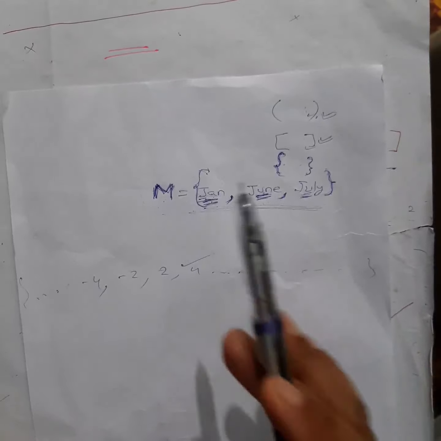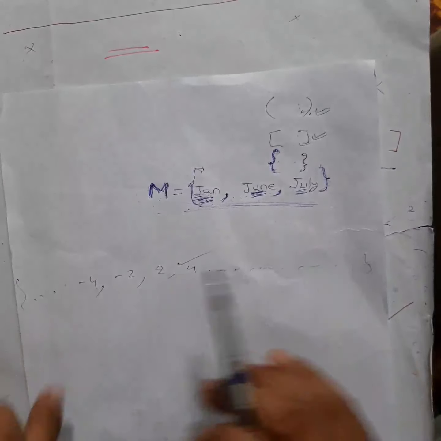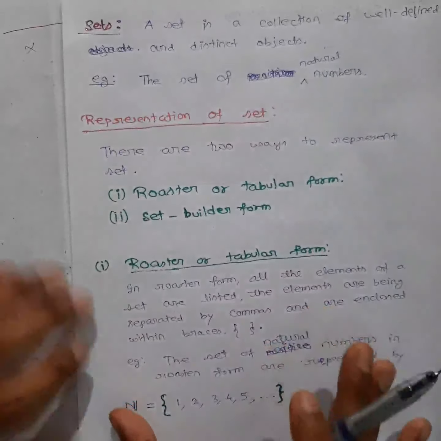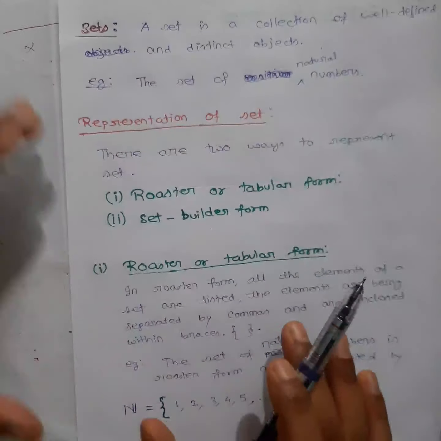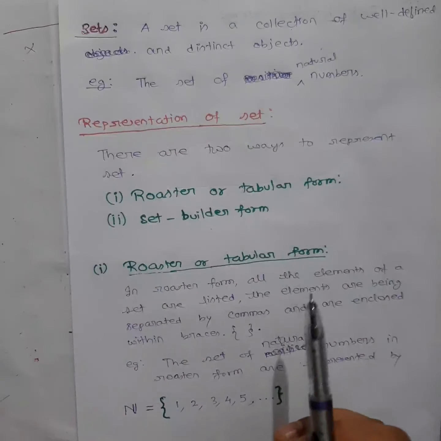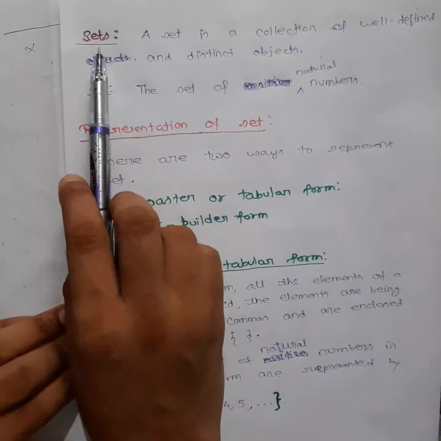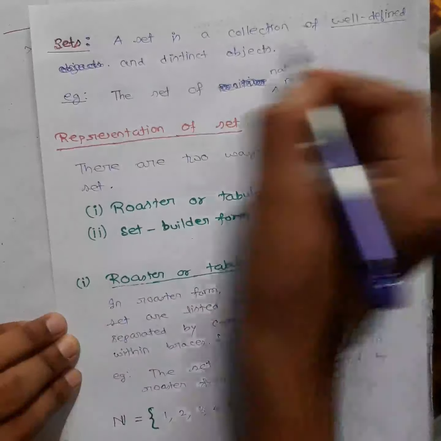Now you have understood what a set is. In maths, how we write down sets, that we will try to understand. So the next topic is representation of sets. Okay, so I have made these notes here. You can write down this one first before starting the exercise. No need to write now, you just practice those in your graph book. Okay, later you can write down after finishing these topics. So what is a set? I have already given: a set is a collection of well defined and distinct objects.